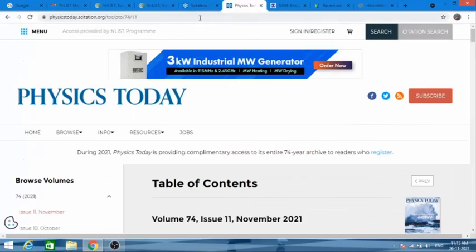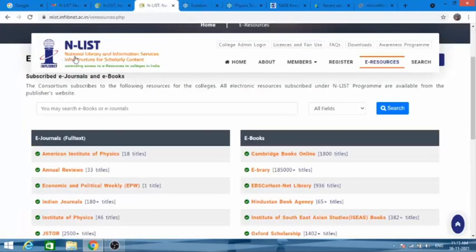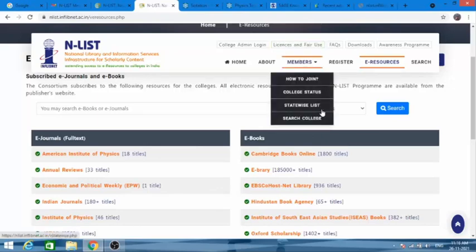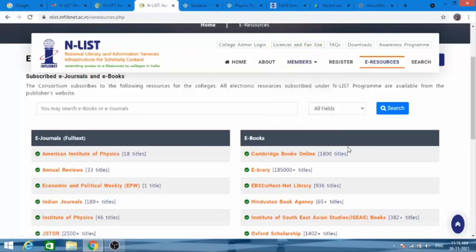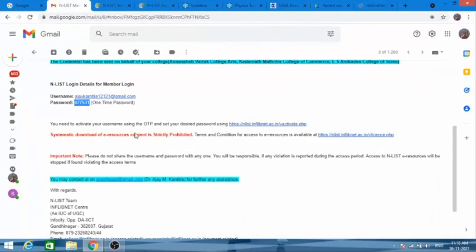So in this way we can access these resources by just using the username and password provided by the institute on our institutional ID. If you face any issue while searching those resources, you can contact us on the given email ID in whatever mail you have received. You can contact us on this mail anytime.